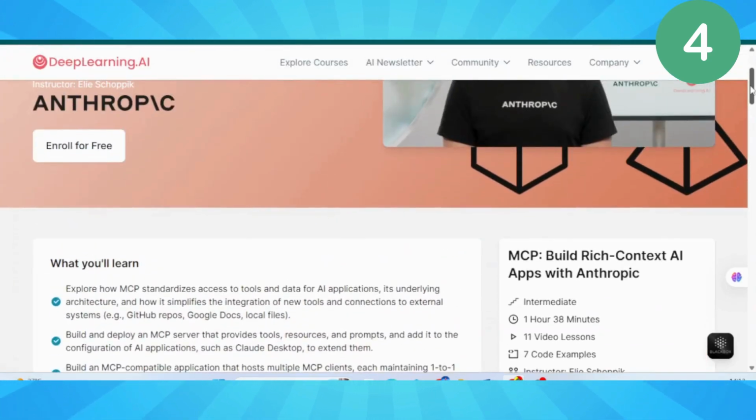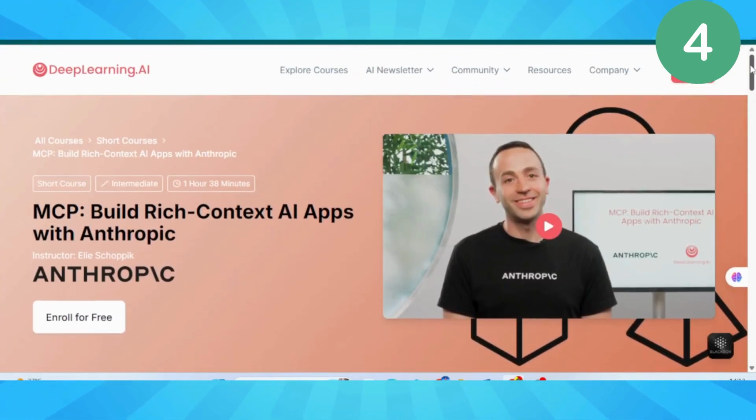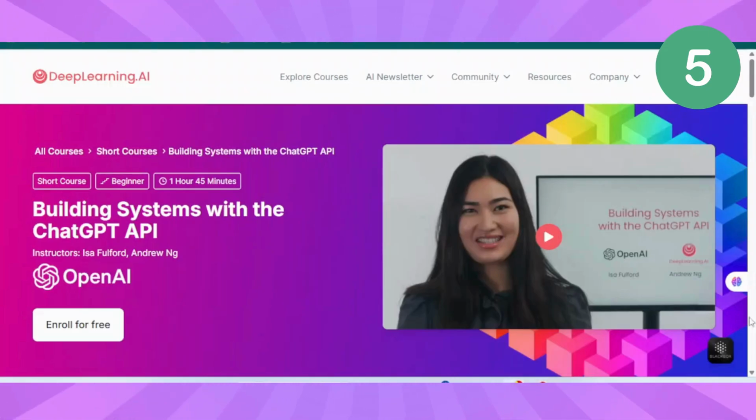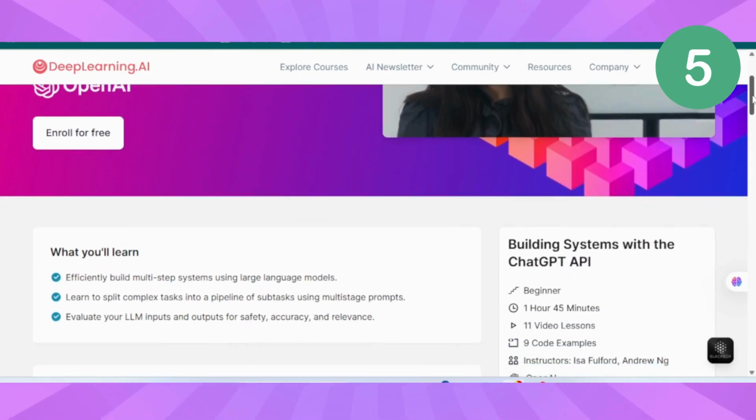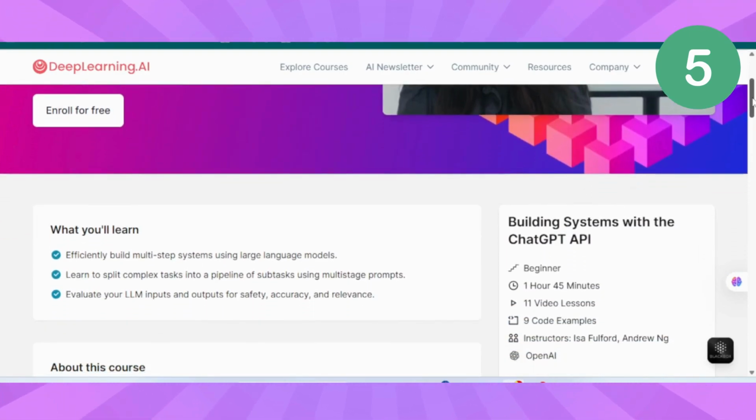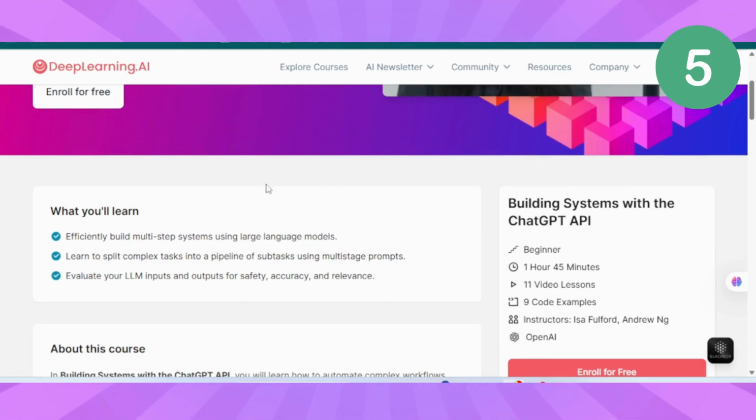Ready to build real applications that people can actually use? Course 5, Building Systems with the ChatGPT API. Now we're moving from theory to building real, deployable applications. This is where you go from AI enthusiast to AI builder. The ChatGPT API is like having a direct phone line to one of the smartest AI systems ever created. But here's the thing. Most people don't know how to use it effectively.